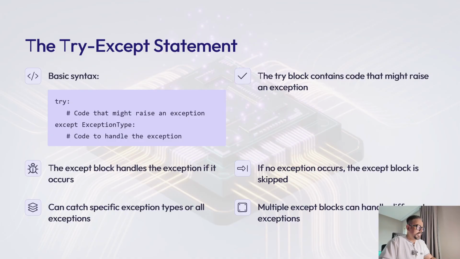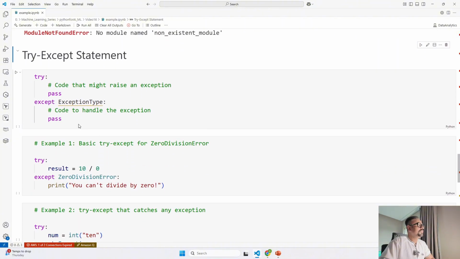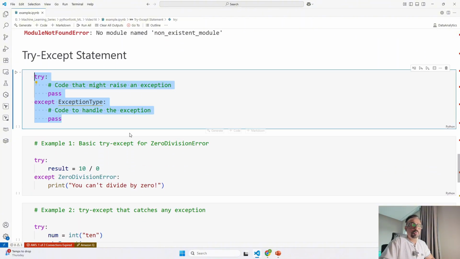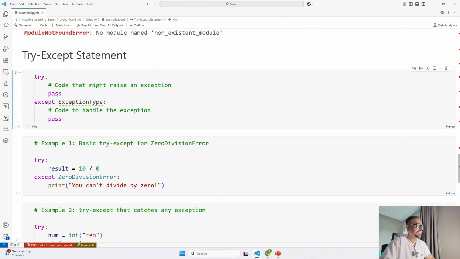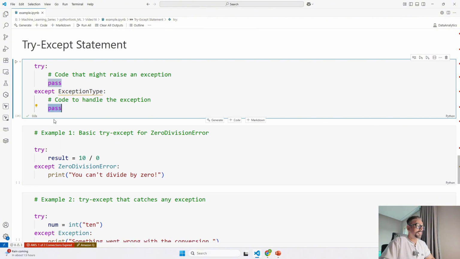So let's understand this by an example. If I go over here, this is how your try except block looks with the indentation. Under try, your code comes with this indentation. Right now I have written pass because if I run this, it should not give any error. So your try code will come here, and based on this, you can decide the exception type, and then handle the exception and print an appropriate message accordingly.